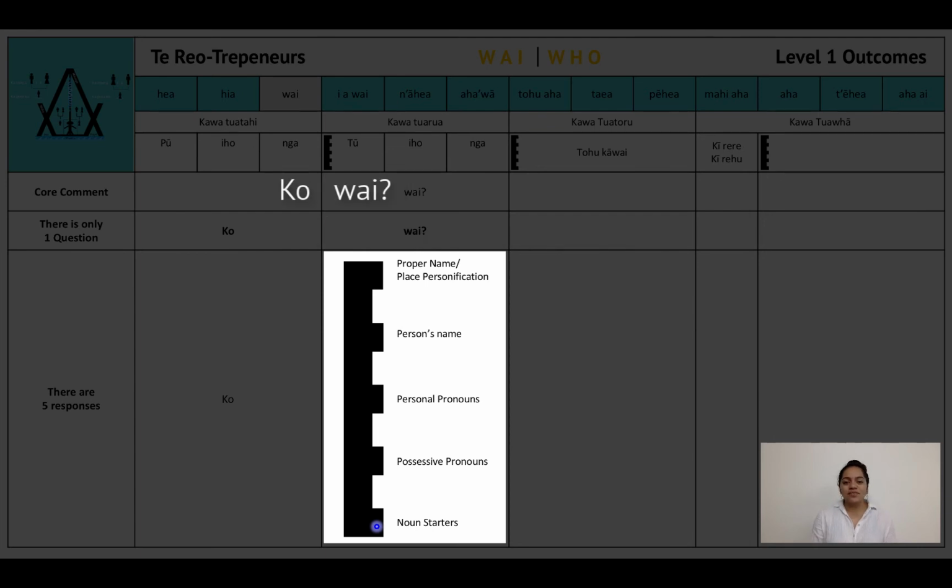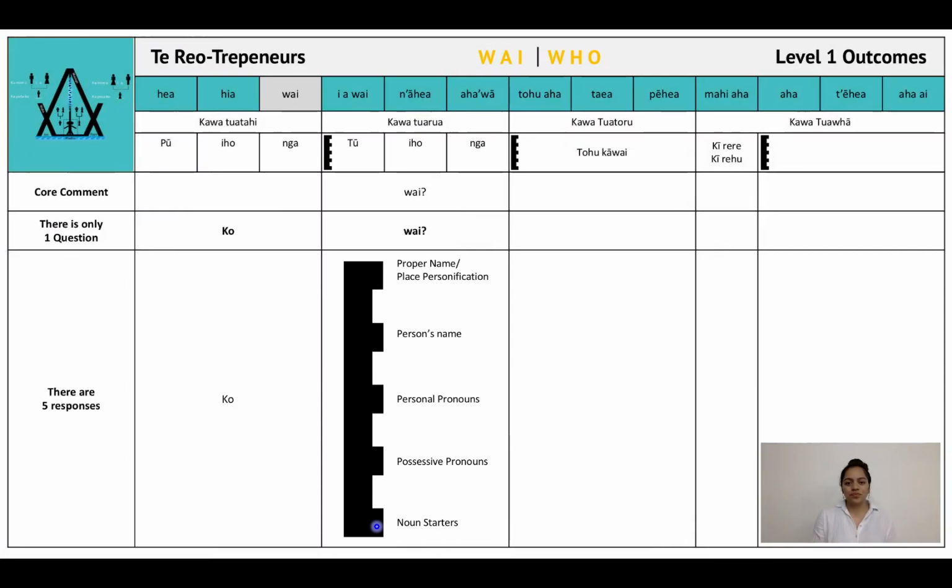Mā te reo teina, ko tētahi kuia, ko ētahi kuia, ko te kuia, ko ngā kuia, ko taua kuia, ko aua kuia, ko tēnei kuia, ko ēnei kuia, ko tēnā kuia, ko ēnā kuia, ko tērā kuia, ko ērā kuia.